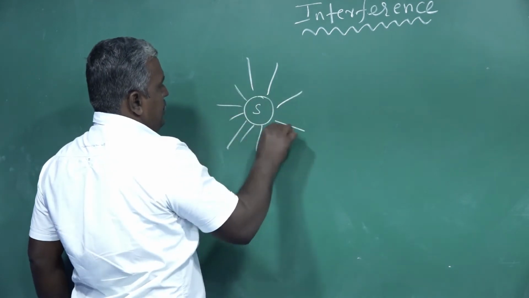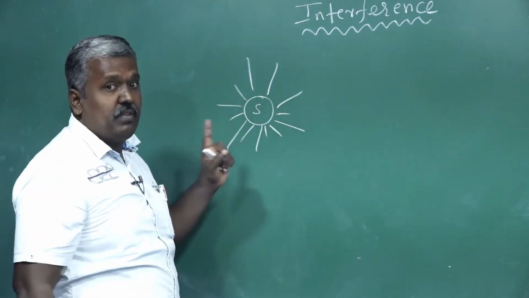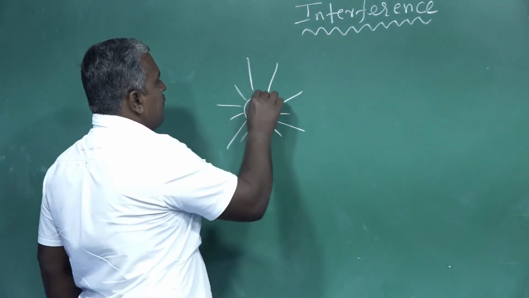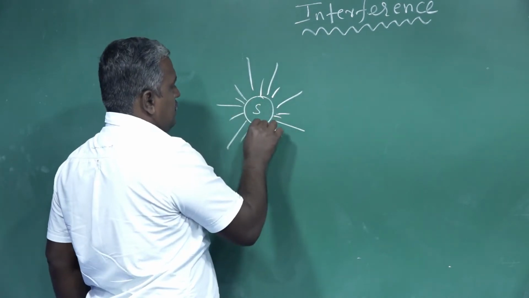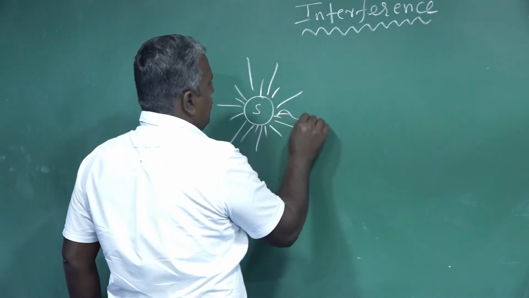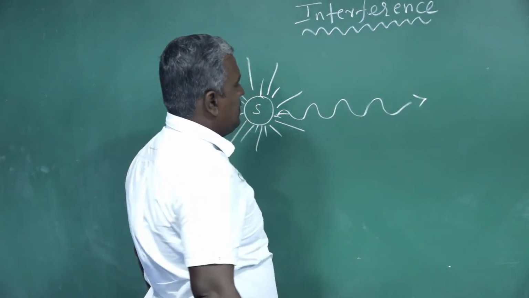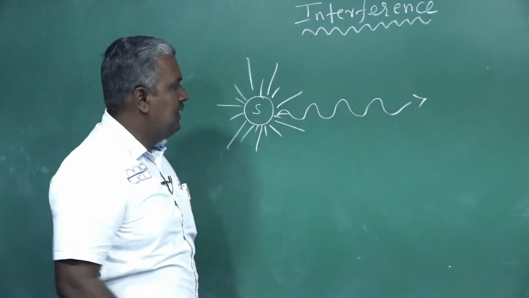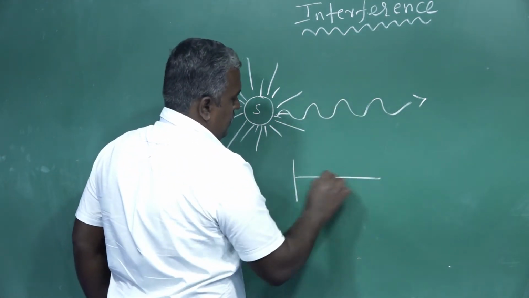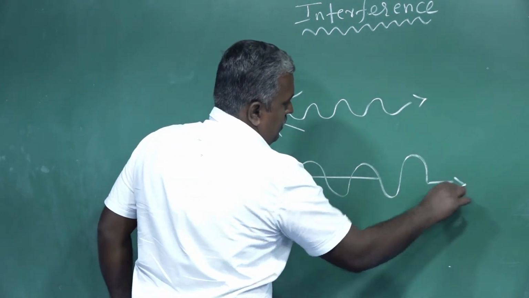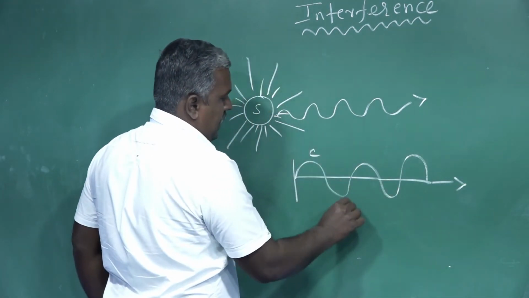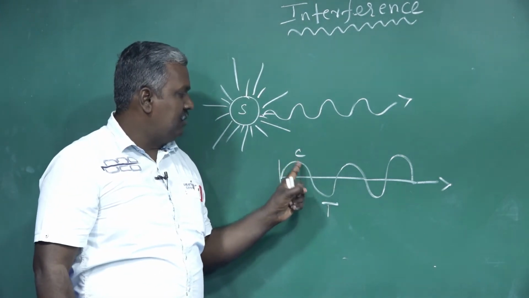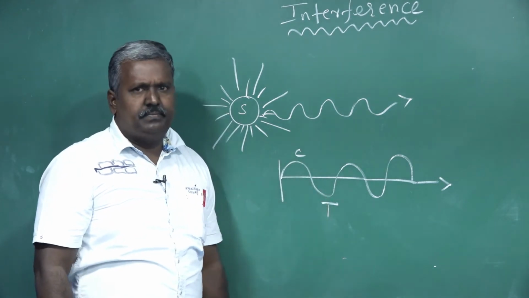This is a source of light. That means a natural source of light, the sun. Here let us consider one source. From this source, light passes through a medium from one place to another place as crest and trough. Already you have studied this. This is called a crest. This is called a trough.